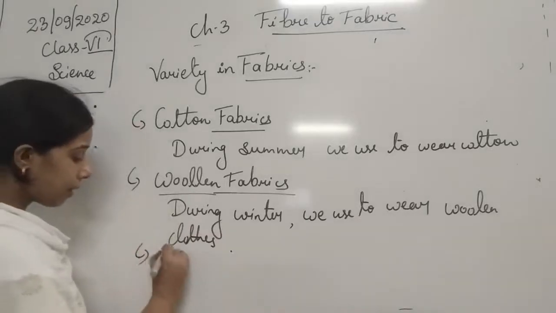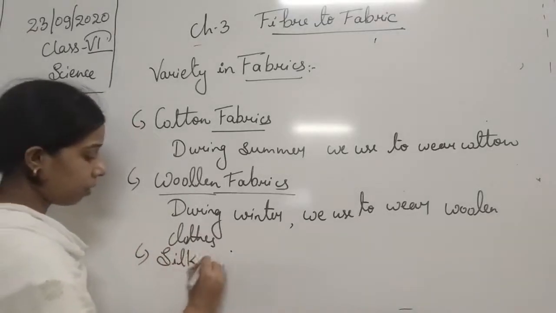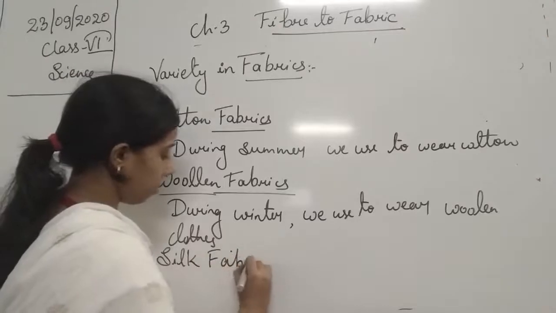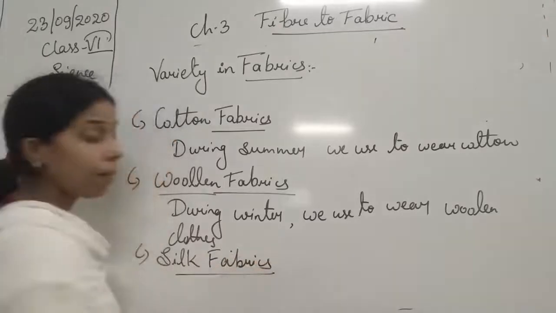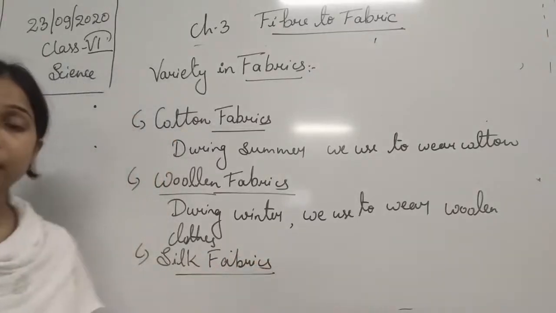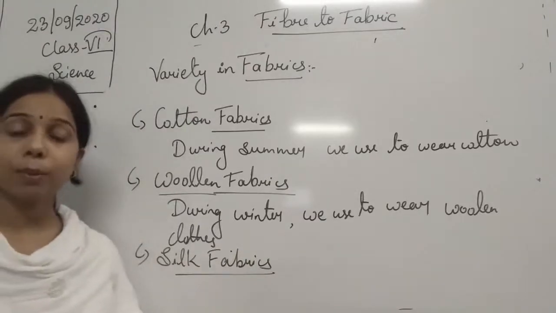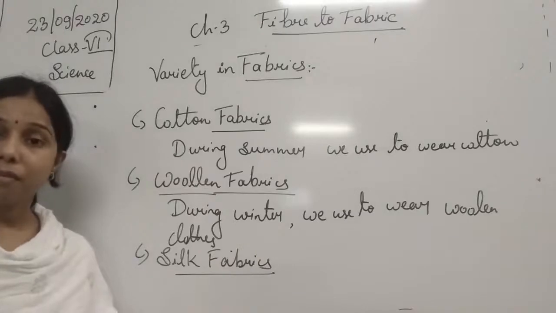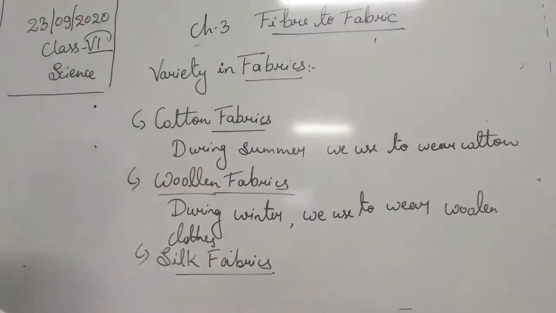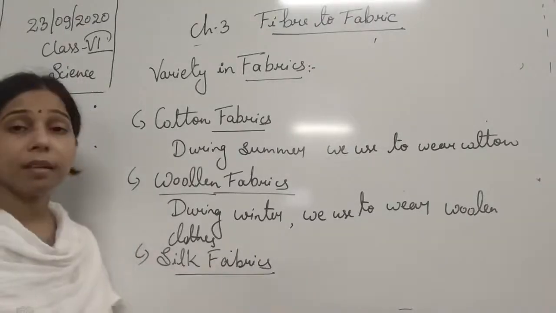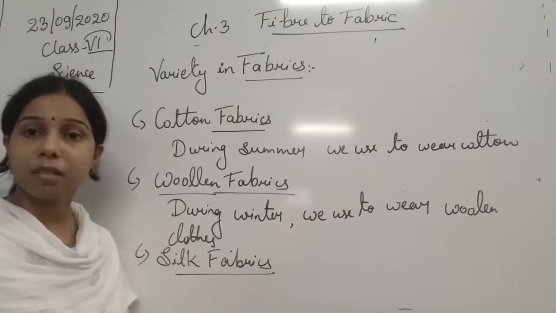Next one is the silk fabric, students. Silk fabric is a fabric which we prepare with the help of silk fibers. Now from where do we get the silk fiber, students? Basically we get the silk fiber from the silkworm.